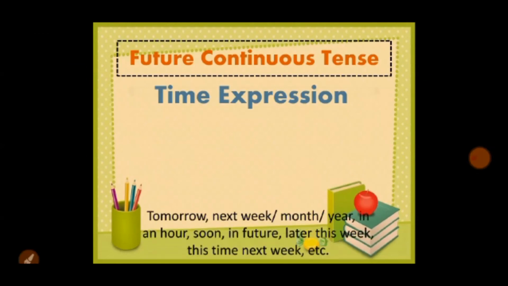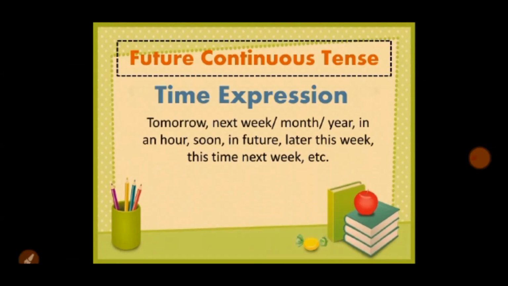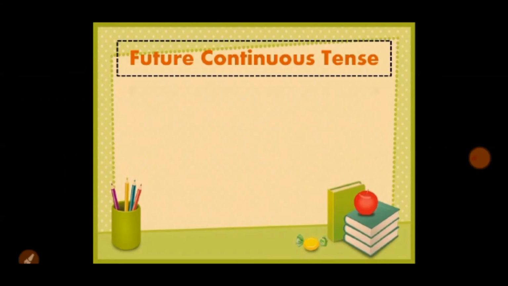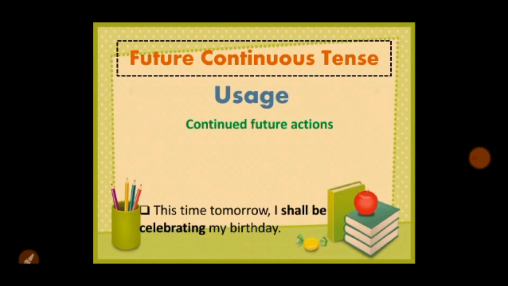Okay, let's discuss the time expressions. Tomorrow, next week, month or year, in an hour, soon, in future, later this week or this time next week, etc. So these types of expressions are used here. What is the usage? Continued future actions. When we talk about these continued future actions, we use this type of tense.